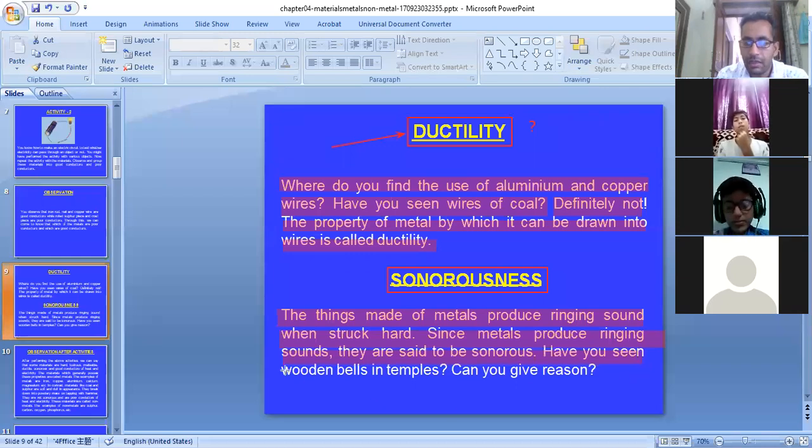Have you seen wooden bells in the temples? No. So these are the two physical properties that we have: ductility and sonorousness. Before this, we have studied conductivity and malleability.